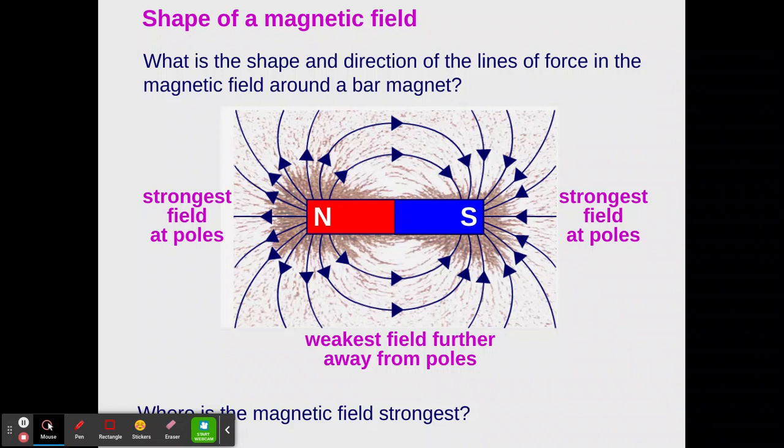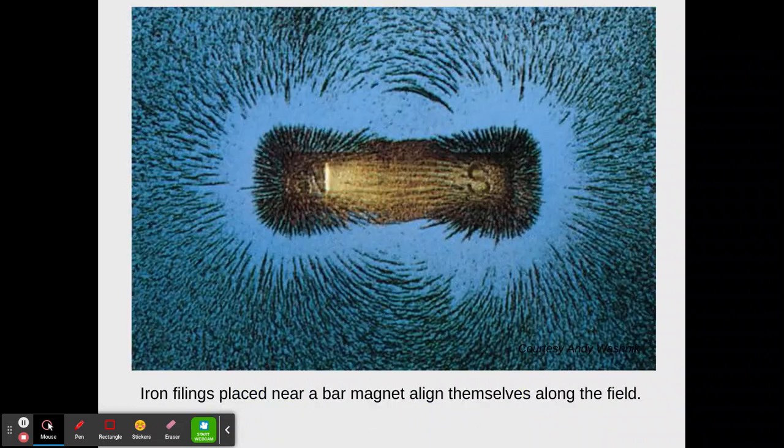The weakest field is going to be further away from the poles. So where is the magnetic field the strongest? At the poles. Okay, here's another image showing iron filings placed near a bar magnet, and you can see that they align themselves on the field. You can see this whole field and some sticking.